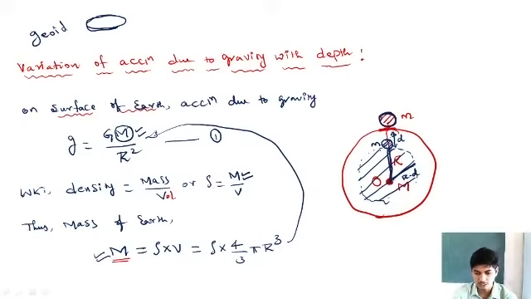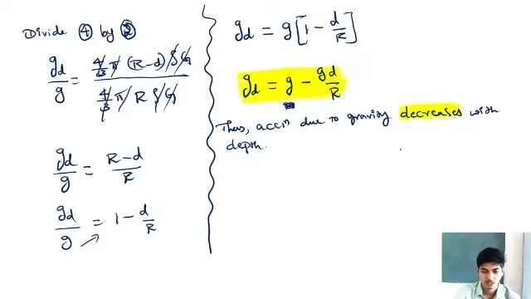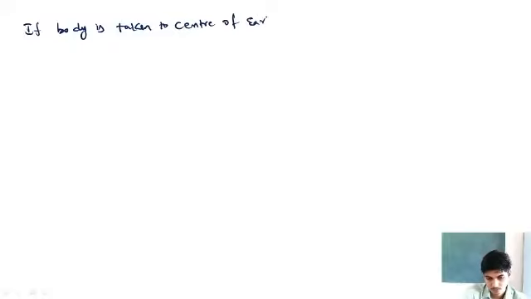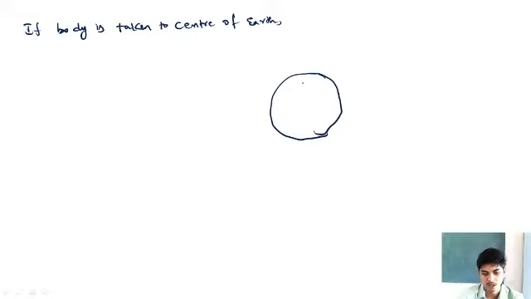That is, if the body is taken to the center of the Earth, suppose this is the surface of the Earth of radius capital R.